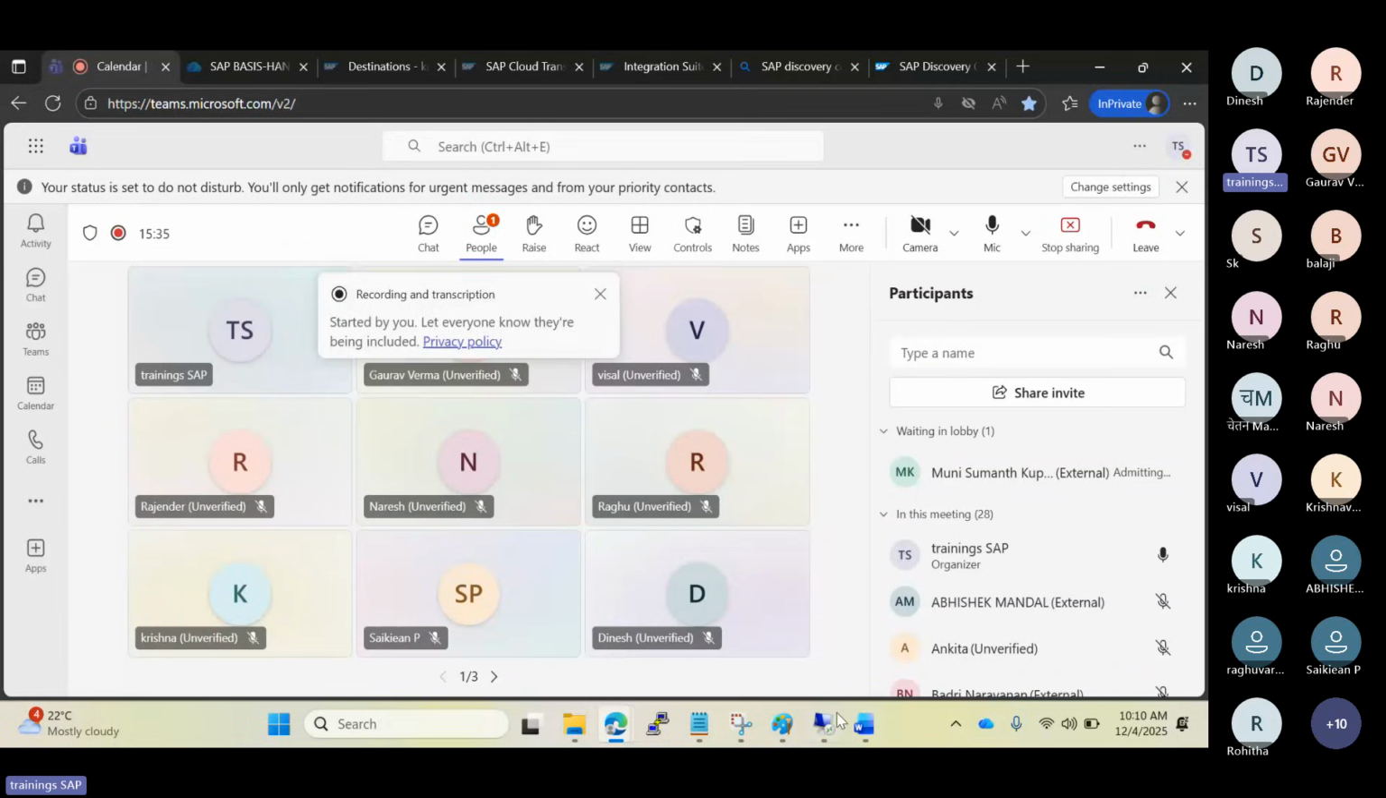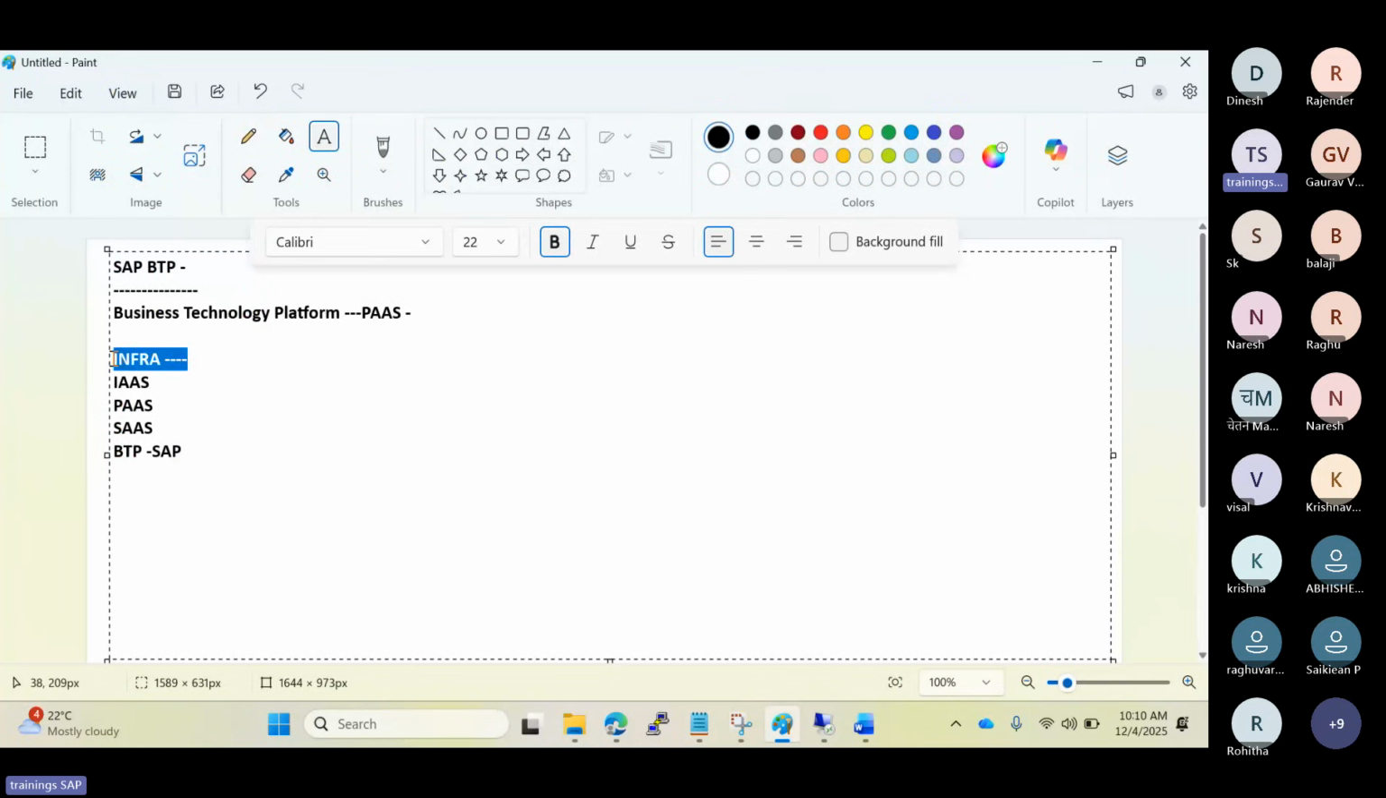So your infrastructure partner, like Azure, AWS, GCP, or SAP. SAP also has its own data centers. They can also manage this one here, SAP, right?